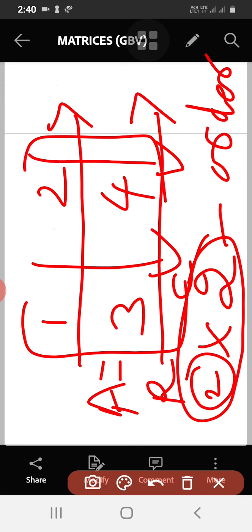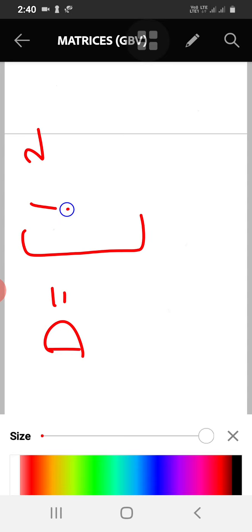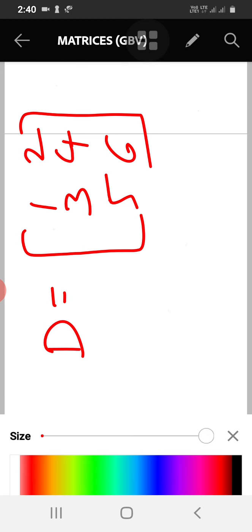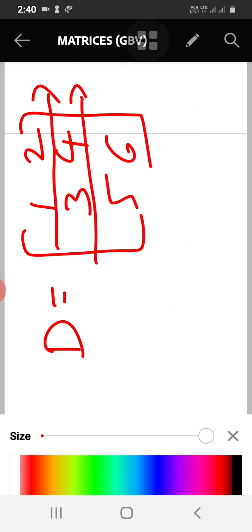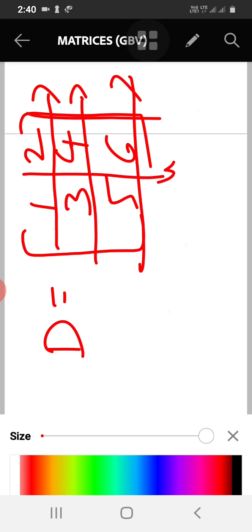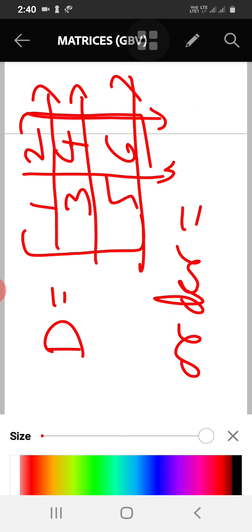So let us consider another example. See this example here. Here we can observe the number of rows. There are 3 rows, and how many columns are there here? 2 columns. So the order of this matrix is, first we write the number of rows, 3, and the number of columns, 2.